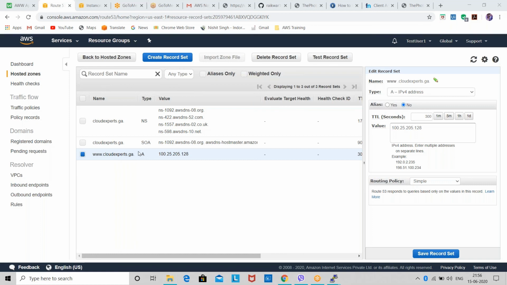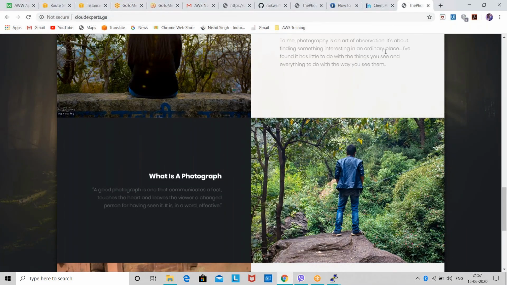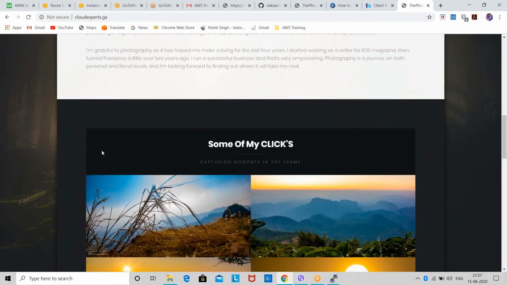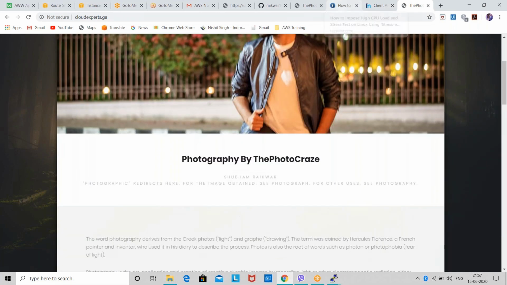Okay. Any other doubts regarding web hosting and all? Okay, no issue, Manoj. Any other doubts regarding web hosting on EC2, like Route 53 and all? Because we have only seen a bit of Route 53 today, as I wanted to show you how you can map your domain name with an IP address. This is not complete Route 53, okay? So if anyone has any doubt, let me know.